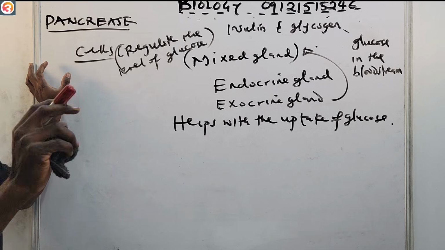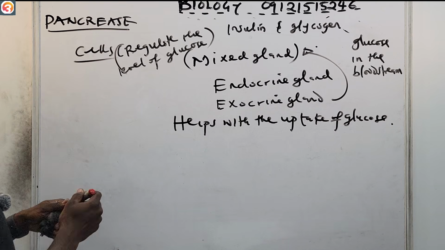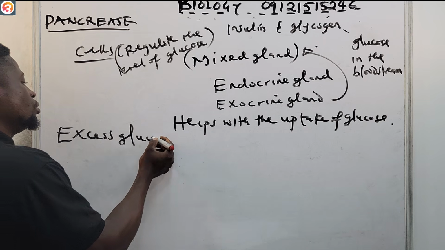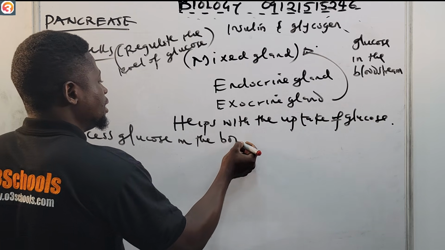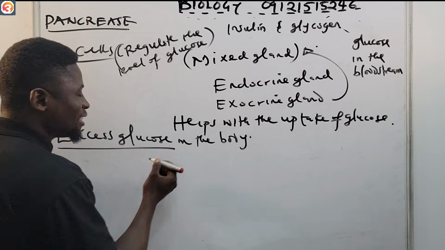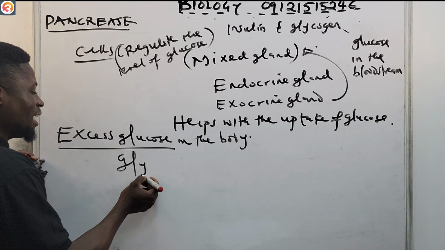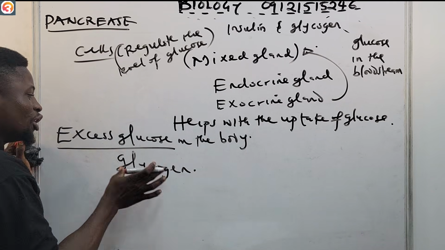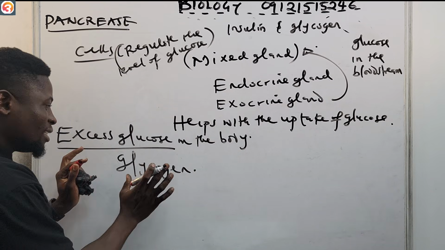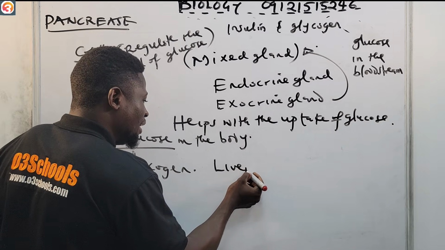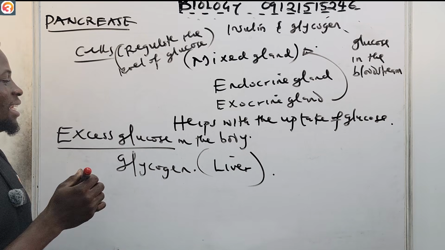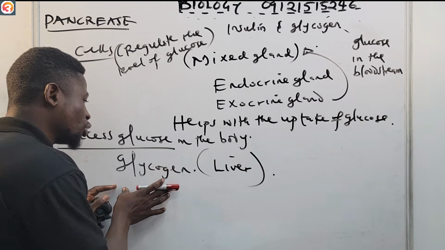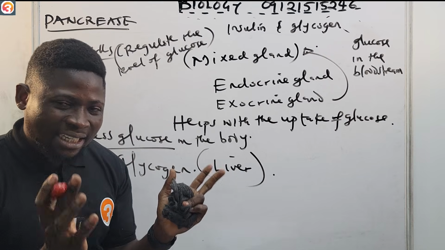And also when there's excess glucose in the body, it converts this excess glucose to glycogen, and then it stores it in the liver. Take note of that. So the insulin also helps to convert excess glucose in the body to glycogen, and then it stores it in the liver.